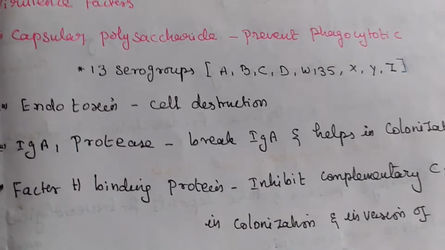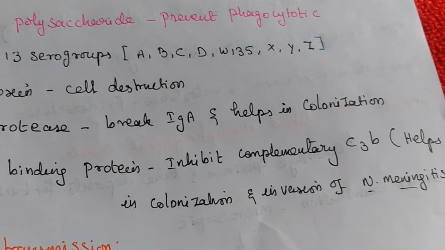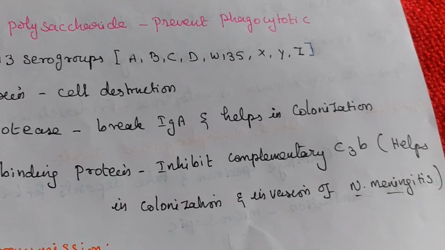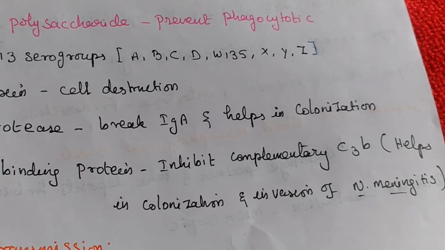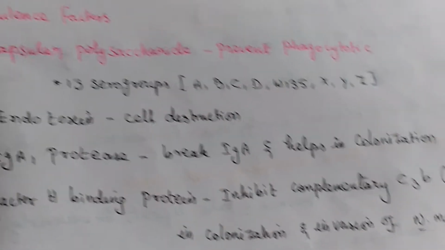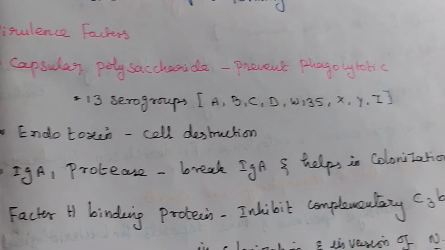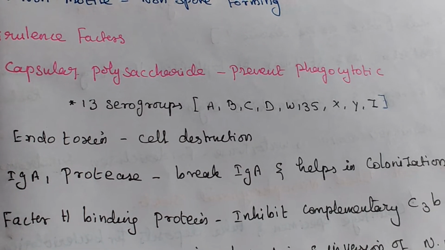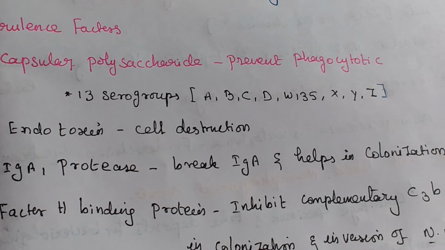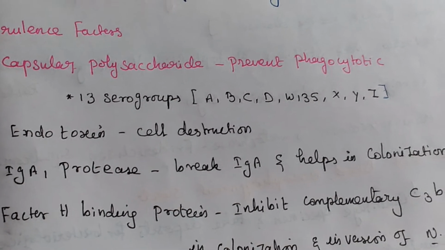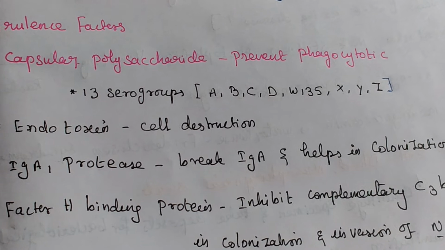Then factor H binding protein inhibits complement C3b proteins. This one helps in colonization and invasion of Neisseria meningitidis. Now we are seeing virulence factors. It has capsular polysaccharide. What is the role of capsular polysaccharide? Antiphagocytic in nature. It has 13 serotypes: A, B, C, D, W-135, X, Y, Z, like that.